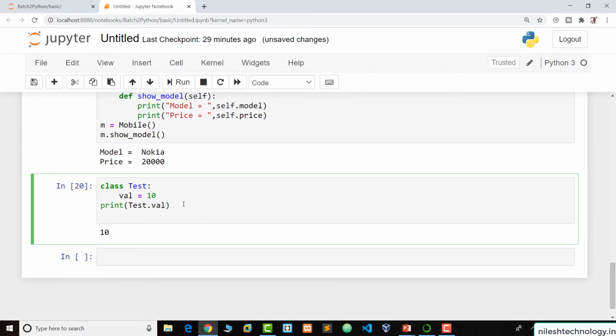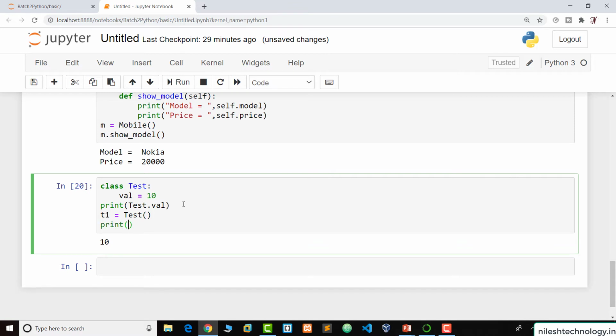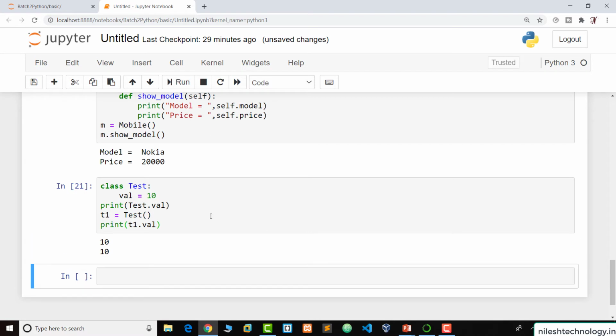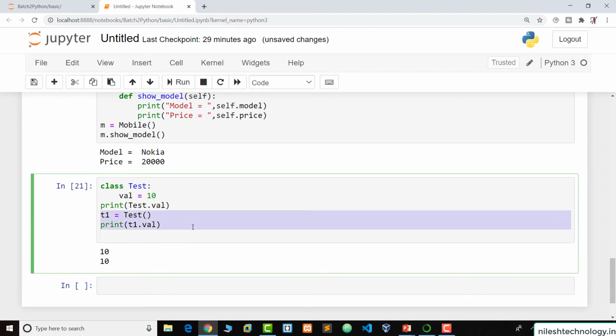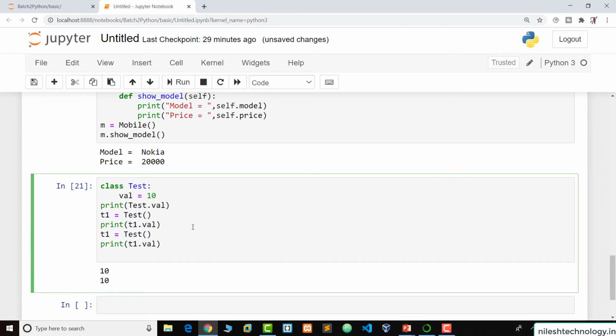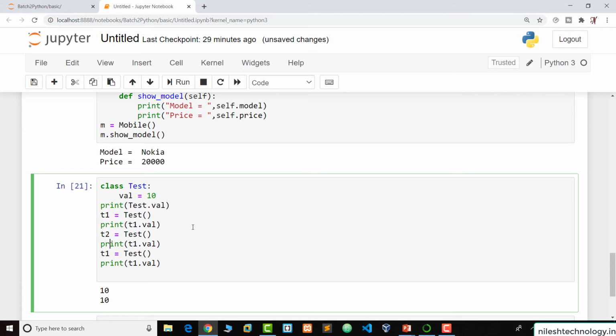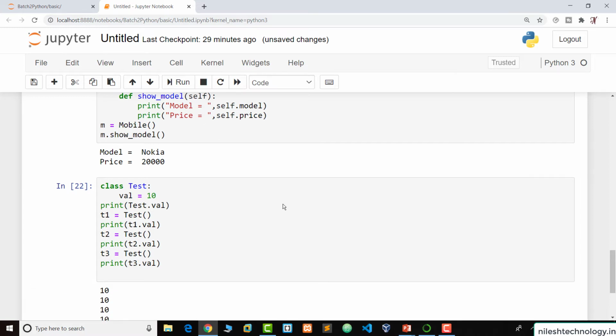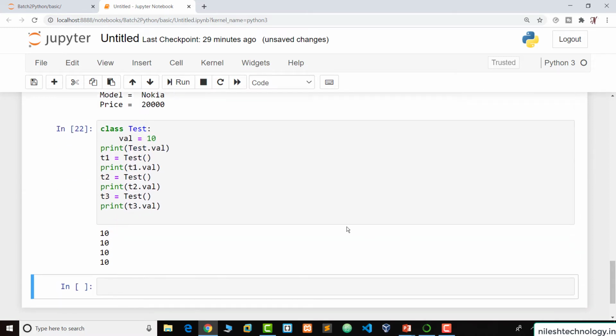And when we create the object t1 equal to Test and print the value by using the object t1.val, now see again 10. Now we create one more object t2 and t3, t2.val and t3.val, run, this is 10.